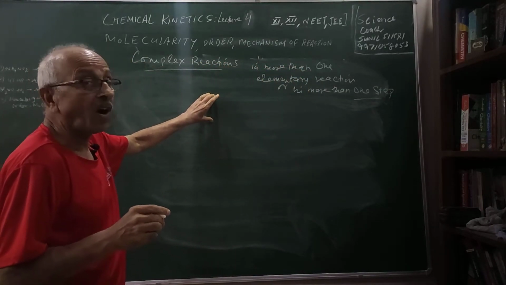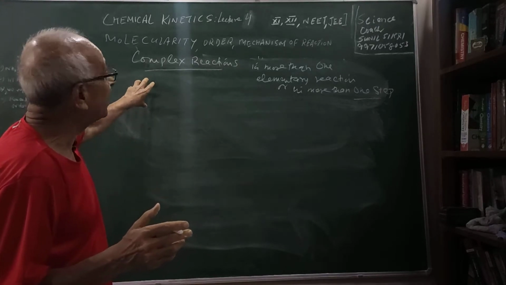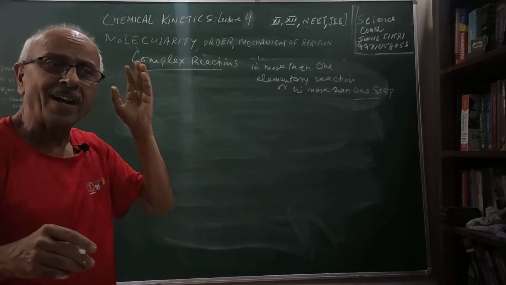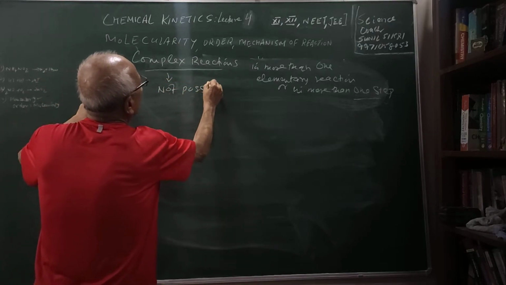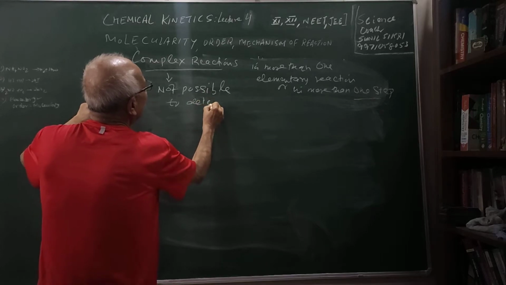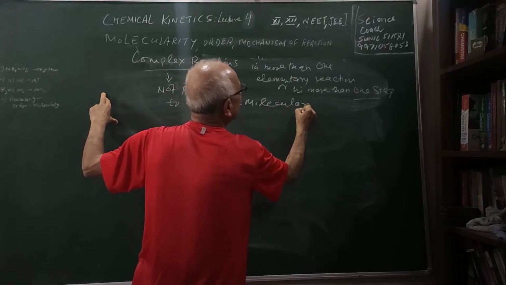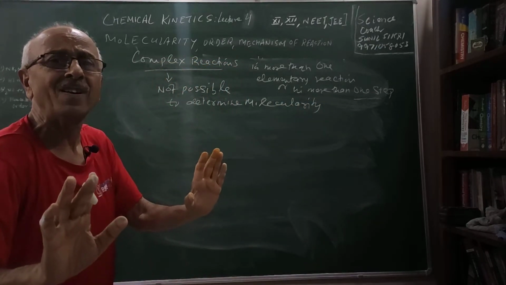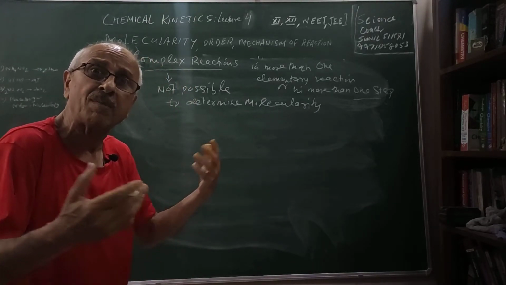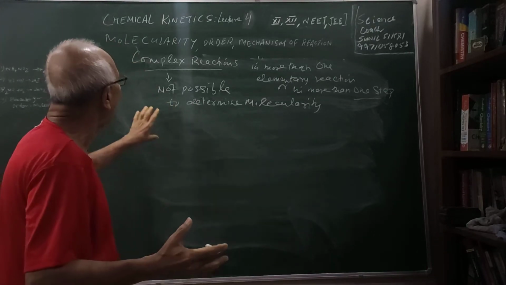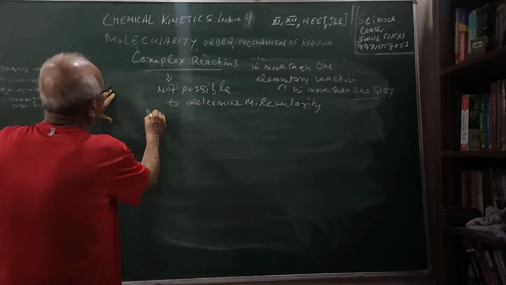So the order which we find experimentally for some reactions is not the same as the molecularity, and such reactions are called complex reactions. Let me tell you that it is not possible to determine molecularity for a complex reaction. If a reaction is complex, we cannot find the molecularity. It is a theoretical concept, because the reaction is taking place in more than one step, 2 steps, 3 steps, and there are intermediates involved. Hence, we do not define it. Only for an elementary reaction we define it, and that is why we need the mechanism of the reaction.